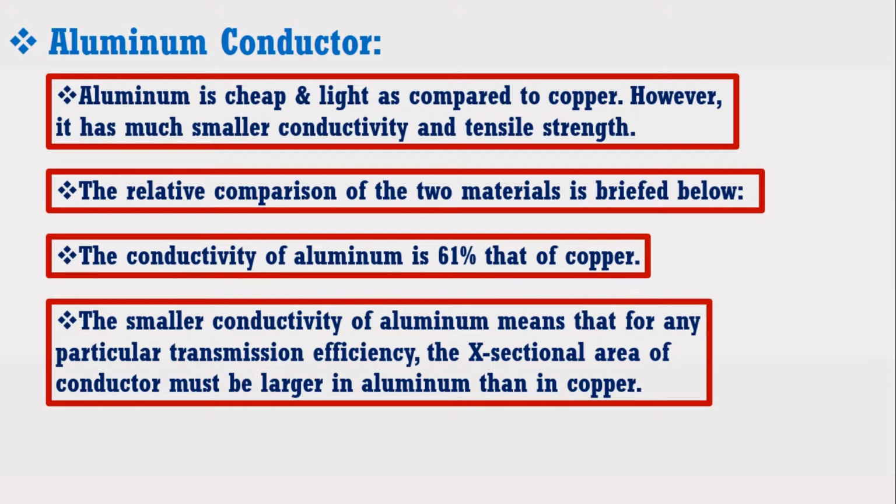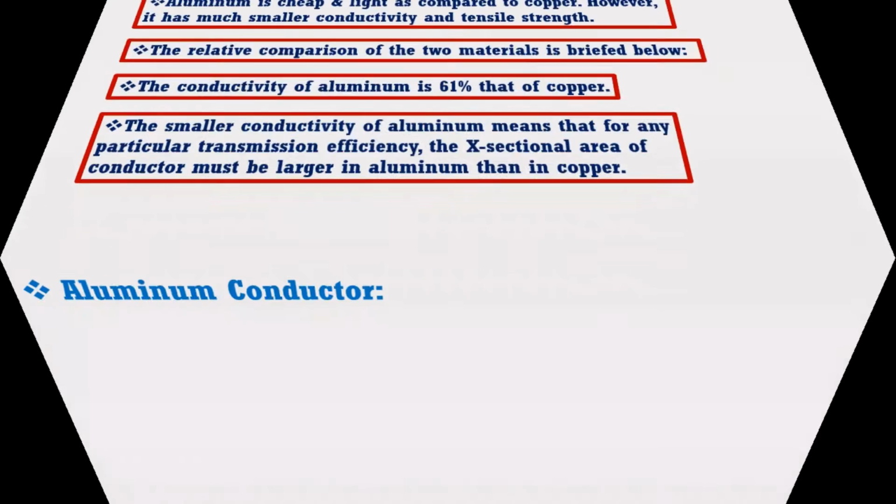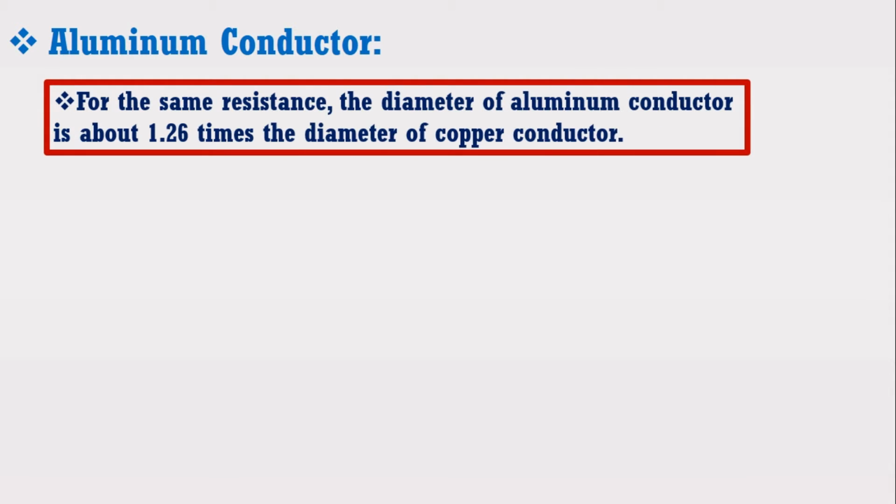Now to make the conductivity equal, we have to increase the area of the aluminium conductor. For the same resistance, the diameter of the aluminum conductor is about 1.26 times the diameter of copper conductor. It means that when diameter of the aluminum conductor is increased to 1.26 times, then the conductivity of aluminum becomes equal to copper conductor.